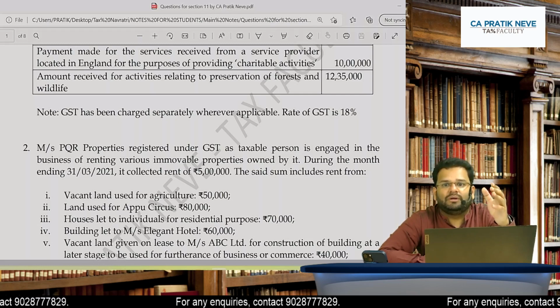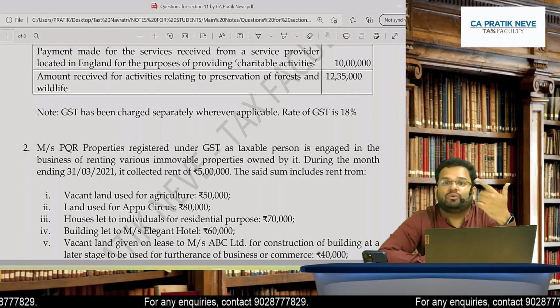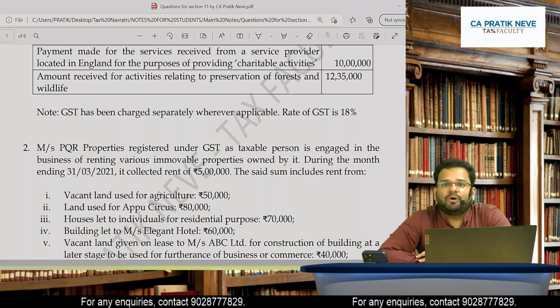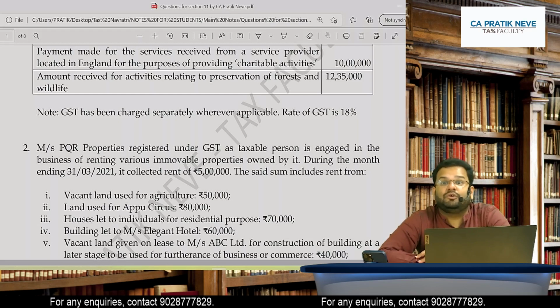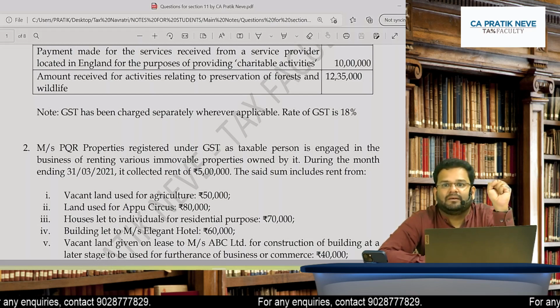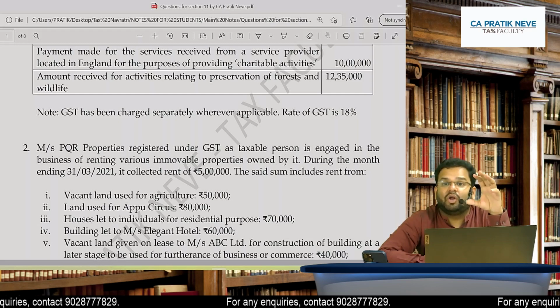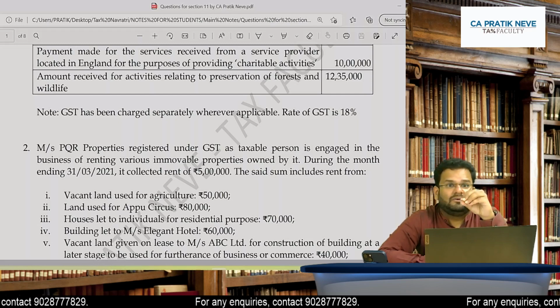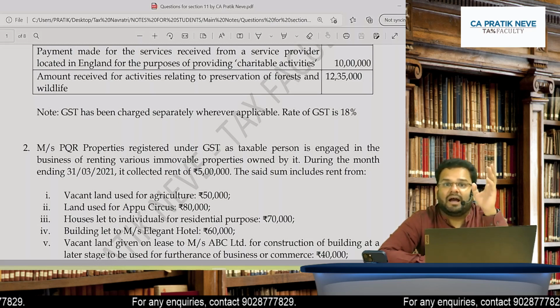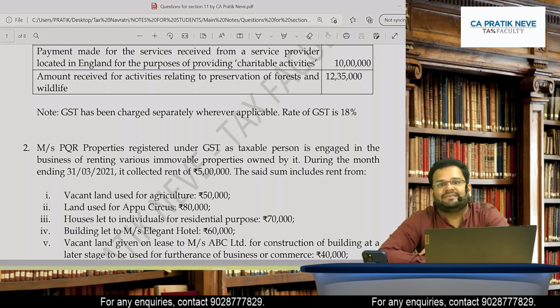What I told you is, this is not outward supply, this is inward supply, and such type of inward supply, thankfully for charitable trust, is exempted. This is exempted not as per the notification under CGST, but as per the notification in IGST.